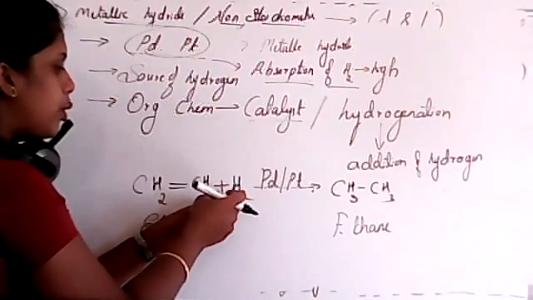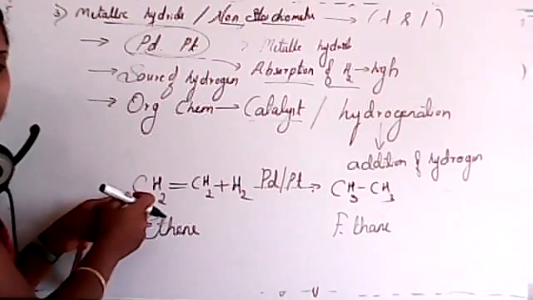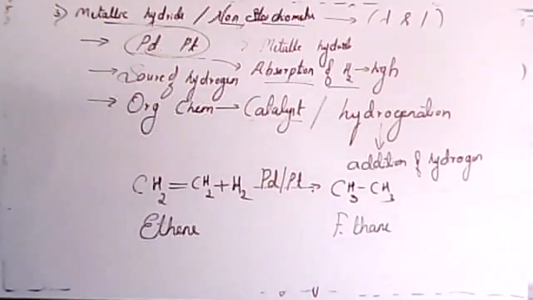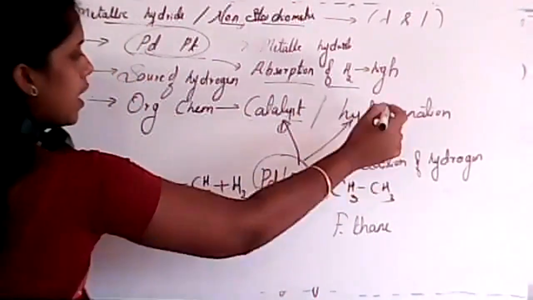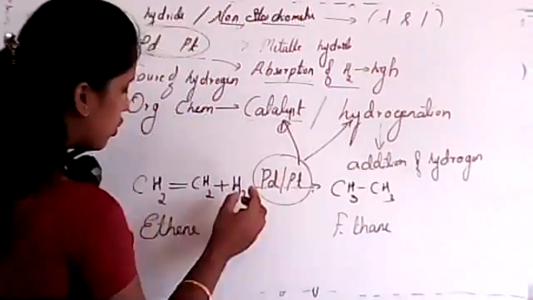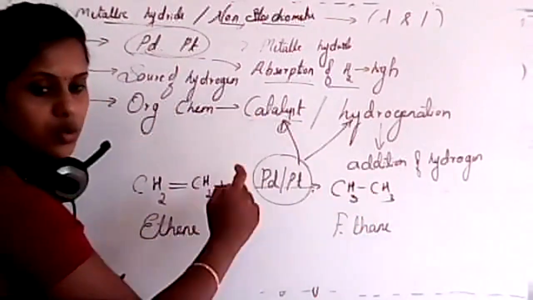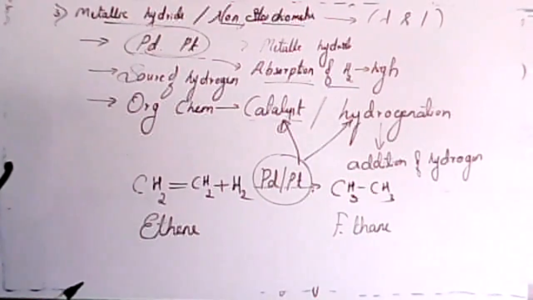Over that, hydrogen is placed and it will react with the ethene and convert it into ethane. Here we use this as a catalyst for hydrogenation, which is addition of hydrogen. 2 hydrogens are added to form CH3. Is this clear, students?